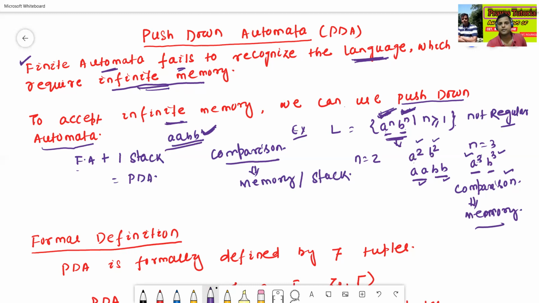Finite automata plus one stack means we require one memory. The same number of a's follows the same number of b's, and we require one memory for this comparison. So finite automata plus one stack, or we can write one memory, is called push-down automata. So what is the meaning of stack? How to use a stack in push-down automata? Later we will try to understand.